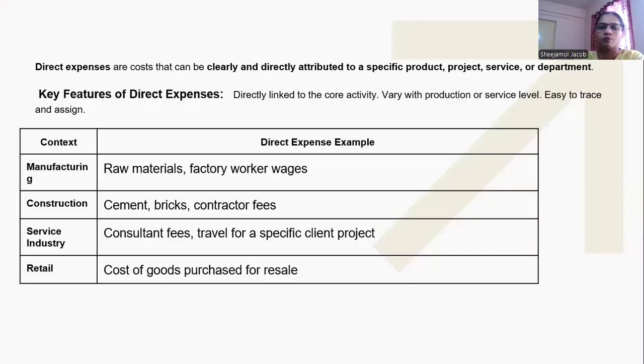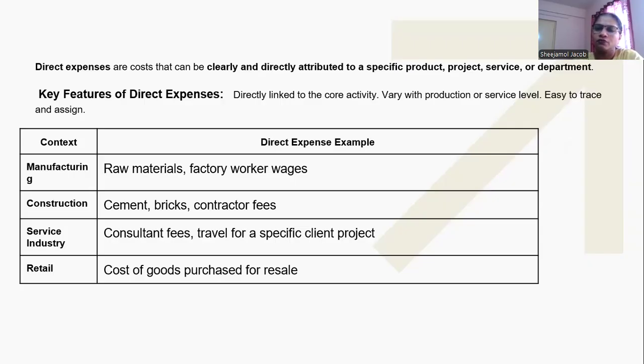The first classification is direct and indirect costs. What is direct expenses or direct cost? Costs that can be clearly and directly attributed to a specific product, project, service, or department are known as direct cost or direct expenses. The key features are that these are directly linked to a core activity and vary with the production or service.